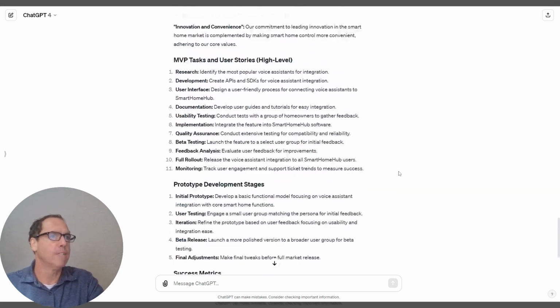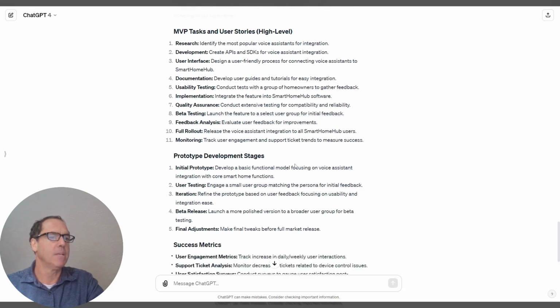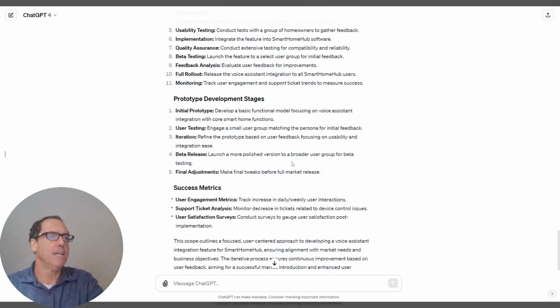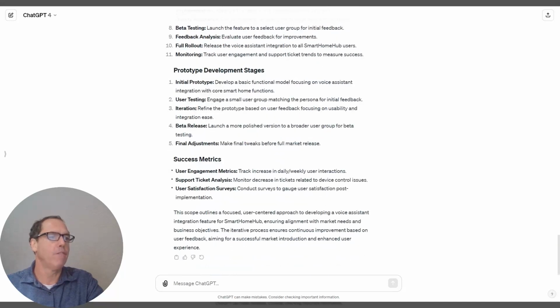And so there you have it. Basically, it's told me a little bit about the epic and the features, and then it's given me an MVP idea here, and it's telling me some of the features for the MVP and what we would have for success metrics for that MVP. Okay, so that seems pretty valuable.